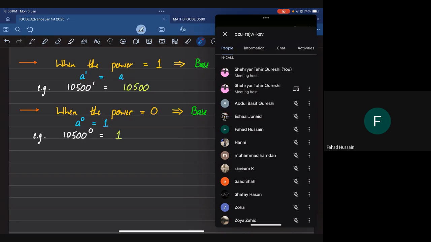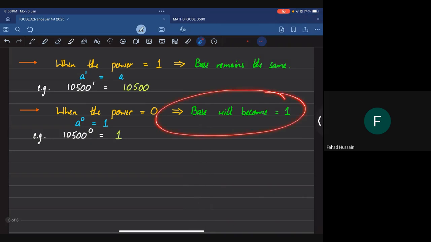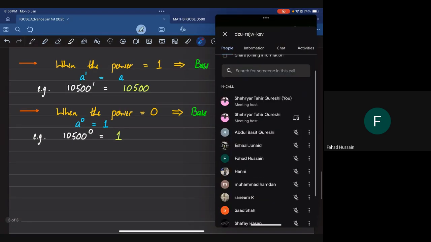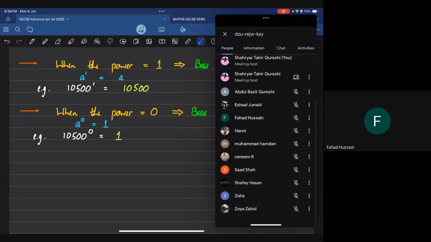But nonetheless, yes, Hani. Hani has gone completely radio silent. Give me one other scenario. Come on, guys, think. How will the base become 1? And I'm saying that this is not the scenario. Yes, Hani. Hani, can you hear me? Yes, sir. All right, no worries. What about you, Hamdan? No? Raneem, where did Raneem go, by the way? Raneem, are you still here?